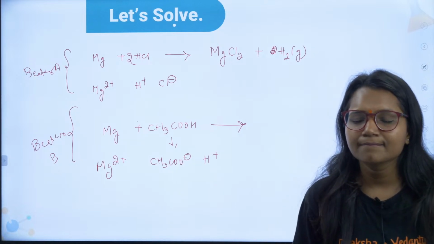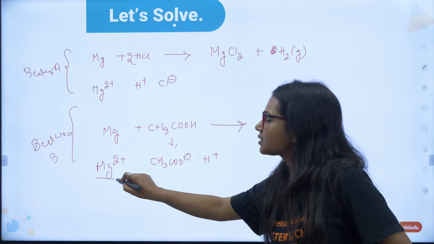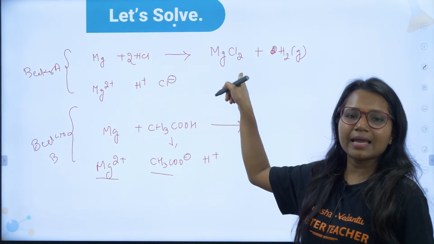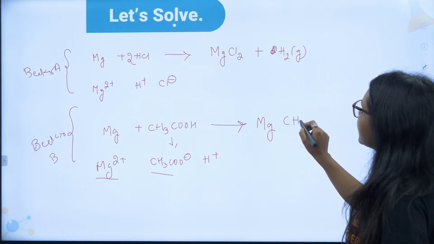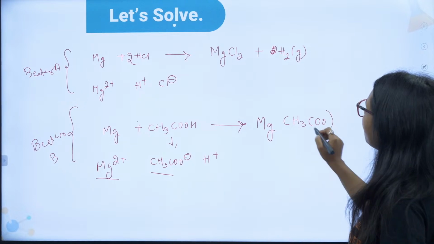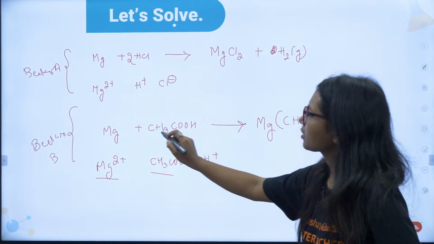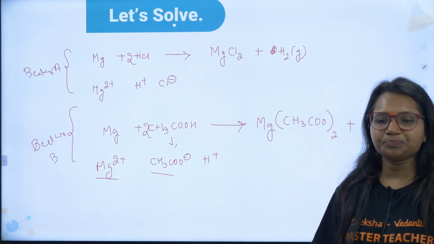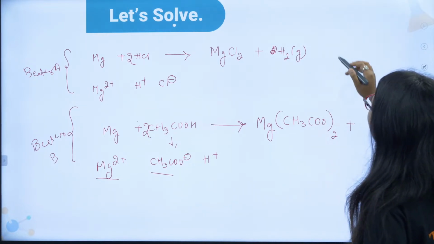Can you try, guys? What is the salt here? Mg2 plus, exactly like this. MgCl2. Here it will be Mg with CH3COO twice, (CH3COO)2. And here there will be H2 gas. Tell me if you have understood these two reactions.